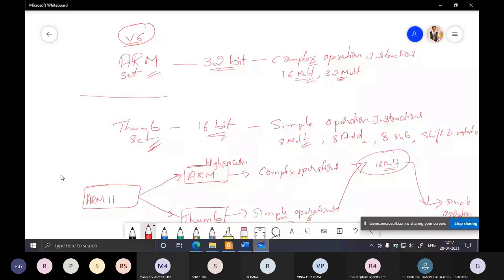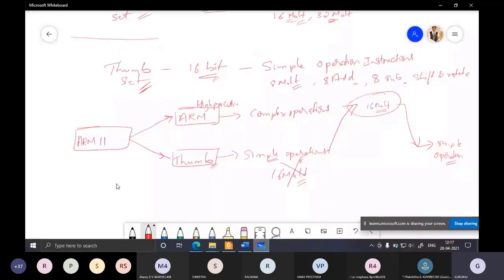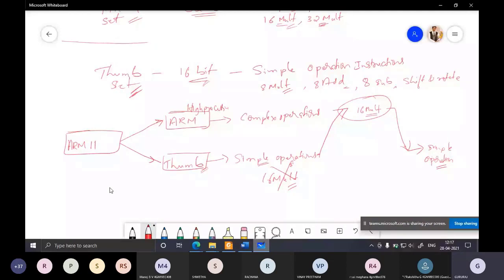Then the programmers decided something. Whenever a state switching takes place, there is some time consumed for switching from thumb to ARM mode, and again after completion of the operation, there is time required for switching from ARM to thumb.